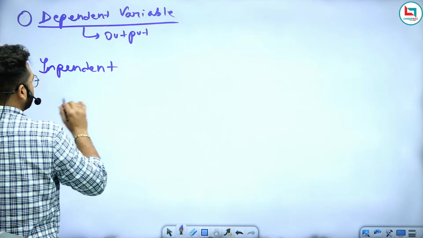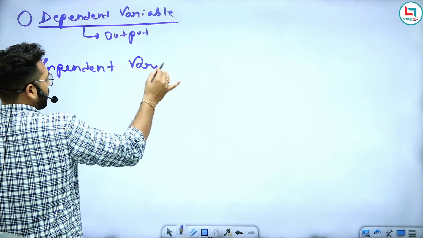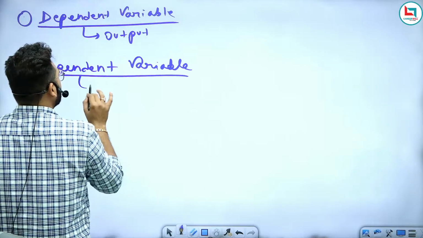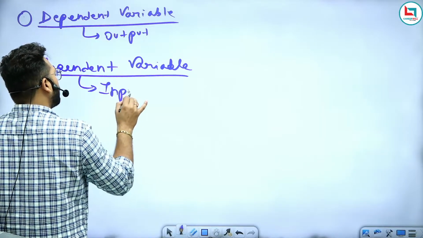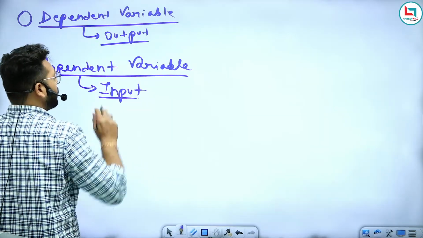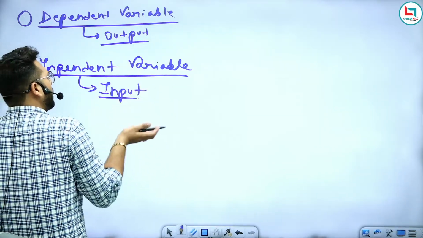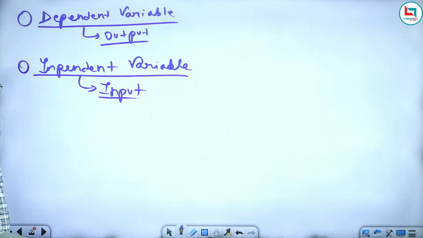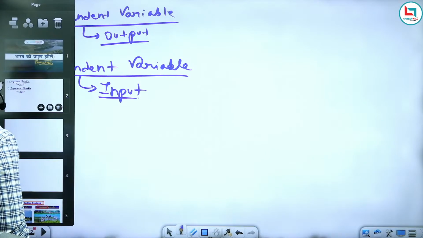Dependent variables are the output, and independent variables are the inputs. So if you want to have more output, you have to apply more input. If you want to have less output, you need to apply less input. So its outputs totally depend on the inputs. So we can conclude this.